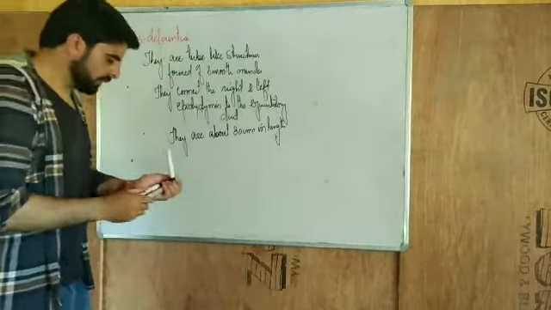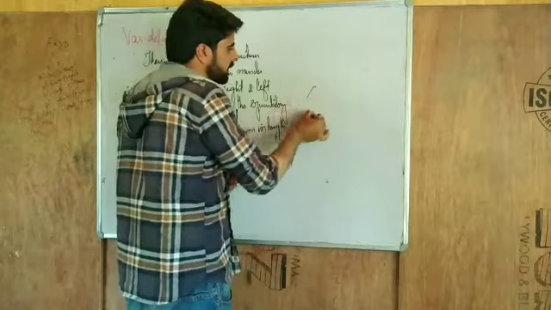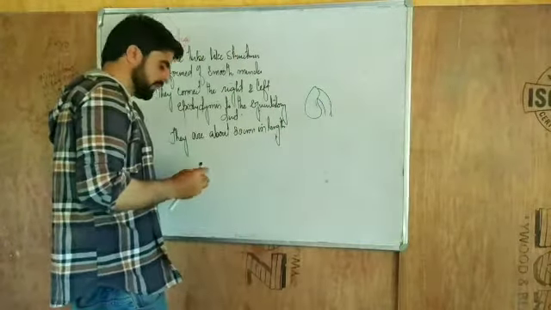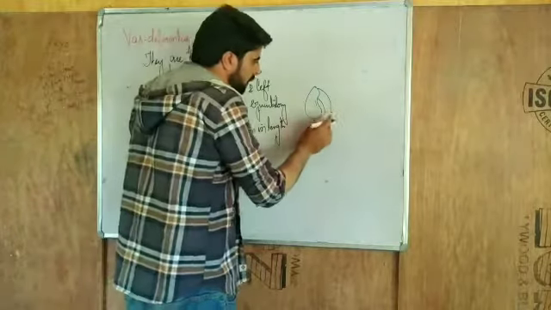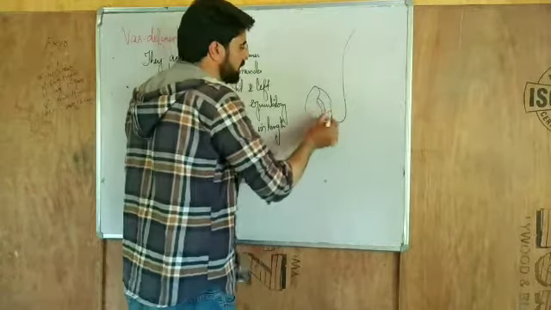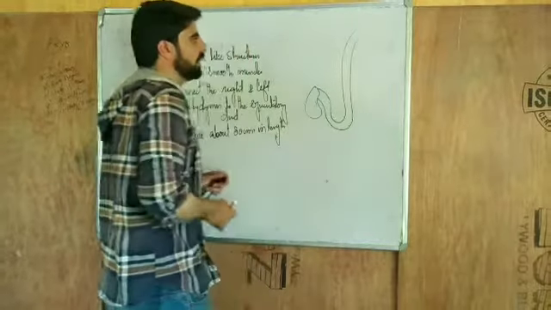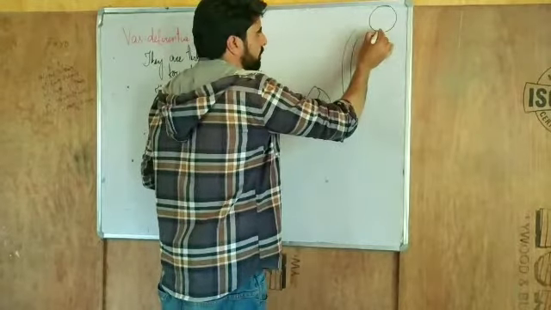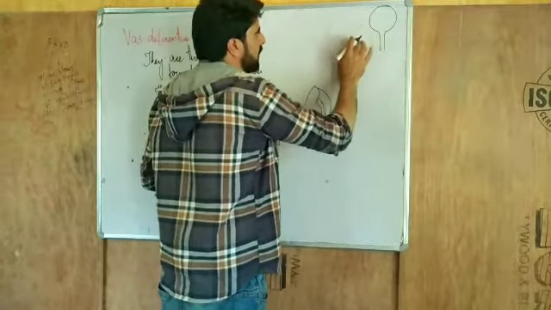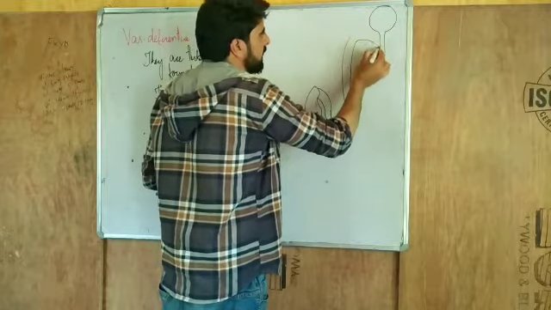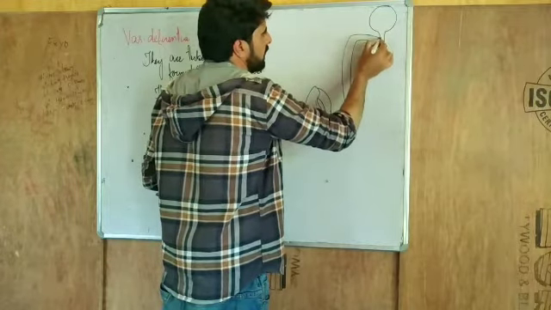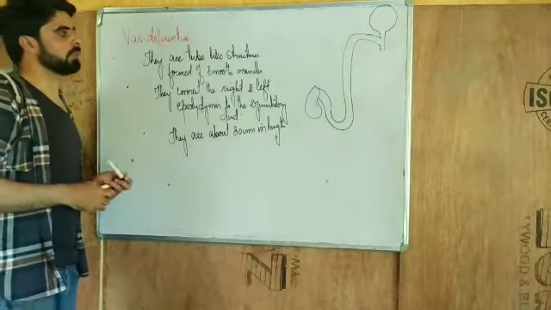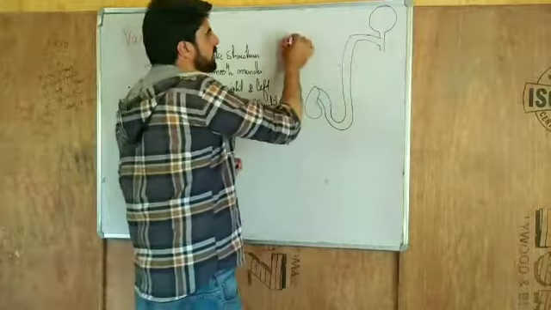Now, taking this vas deferens structure, say for instance this is a testis here and here we have the epididymis. After that we have the vas deferens, which I am drawing here. Here we have the urinary bladder. Then we have the urethra, and the vas deferens is connected with the urethra by the ejaculatory duct. So this is the structure, known as the vas deferens,